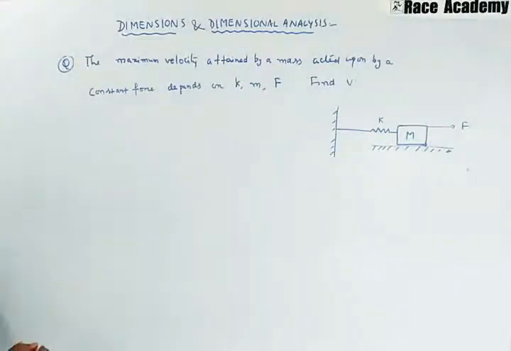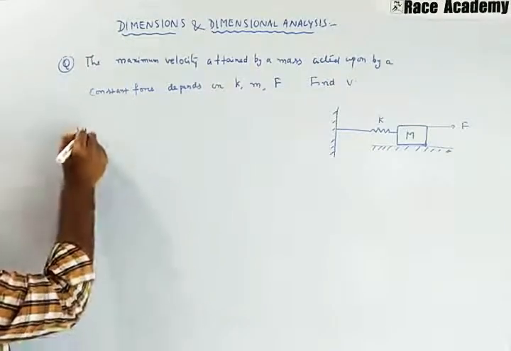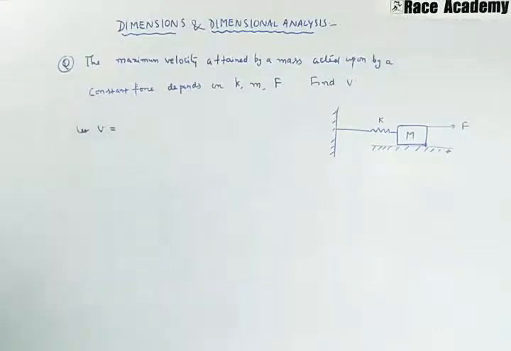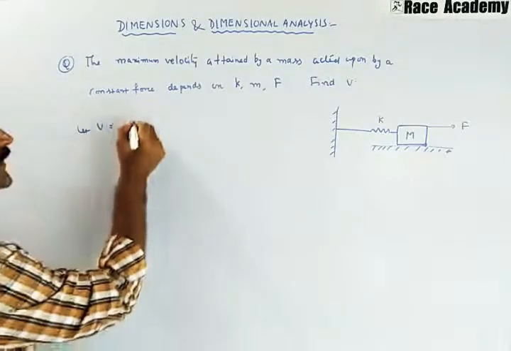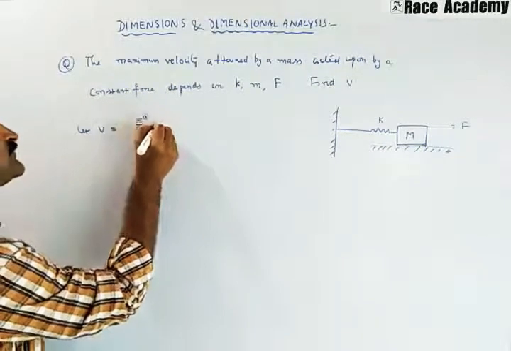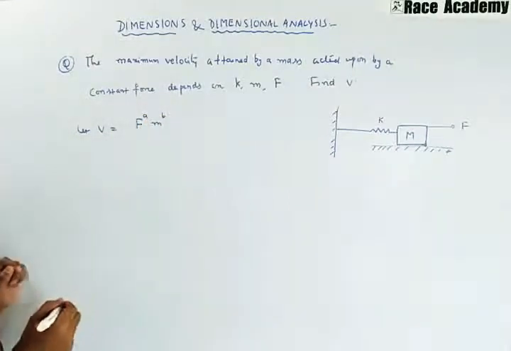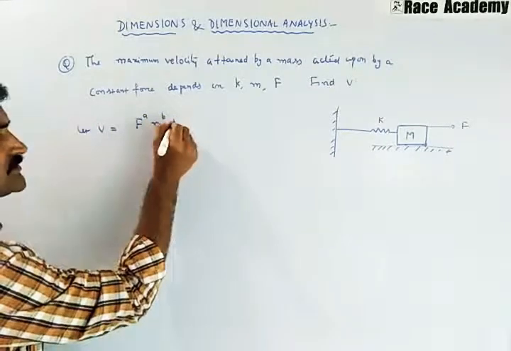So this is the problem. Here we have to consider V is equal to F power A, M power B, K power C.